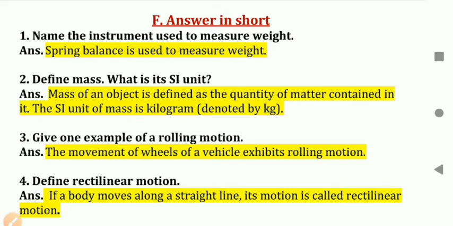Question number 3. Give one example of rolling motion. The movement of wheel of a vehicle exhibits rolling motion. Question number 4. Define rectilinear motion. If a body moves along a straight line, its motion is called rectilinear motion. So this is all about short answers.